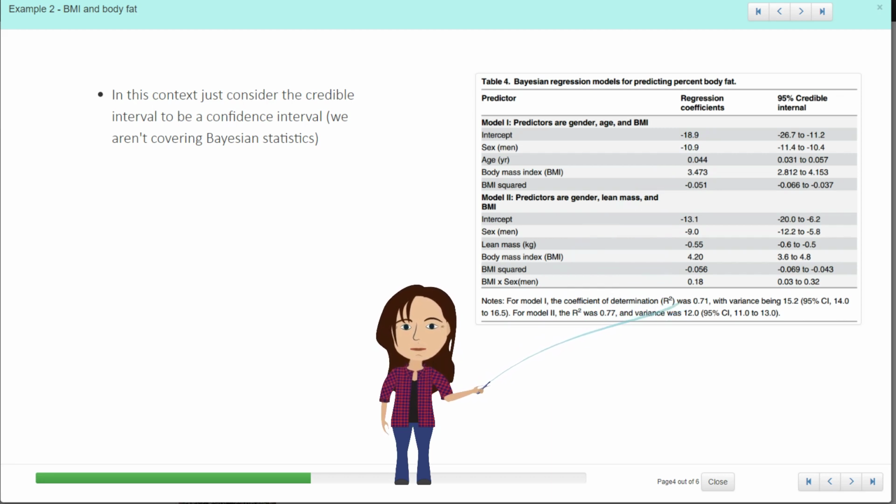And we're getting quite a high R squared, which we would hope for, especially if we're looking at the relationship between a variable and its proxy. So if we're going to estimate body fat percentage with BMI, we would want that to be a good relationship. Whether or not that's high enough, or you think that's good enough, I don't know, I'll leave that to you. So that's about 70%, a bit higher for the second model. And so if you wanted to write out the equation, which they did in the second slide, then you could do that with these numbers here.